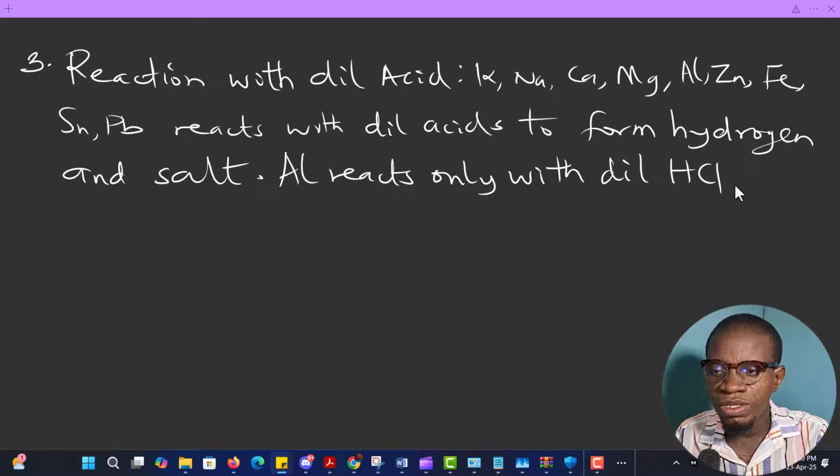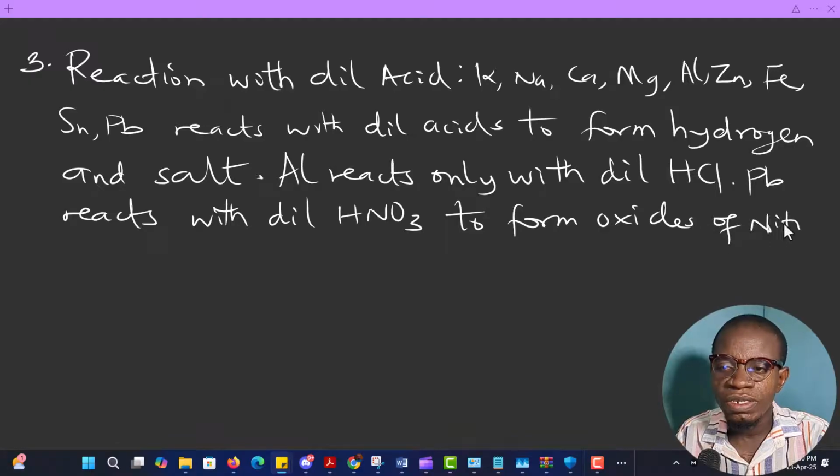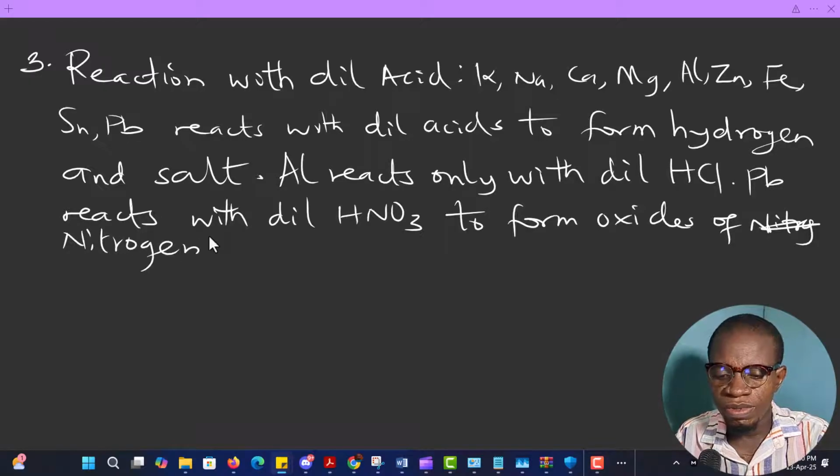And lead reacts with dilute HNO3 to form oxides of nitrogen.